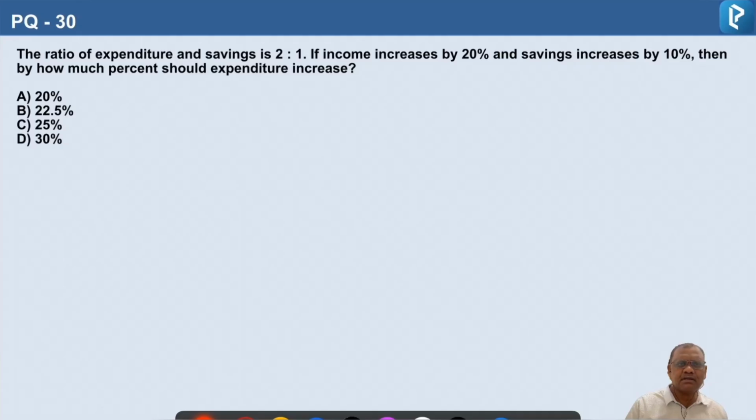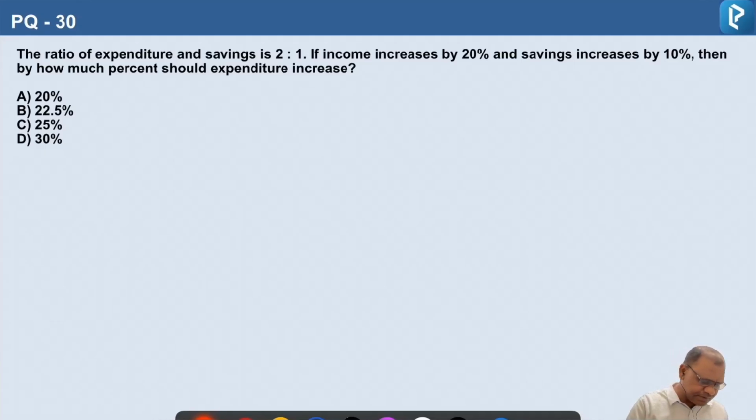Question number 30. The ratio of expenditure and savings is 2 is to 1. If income increases by 20% and savings increases by 10%, then by how much percent should expenditure increase?